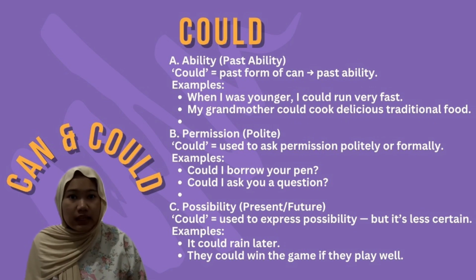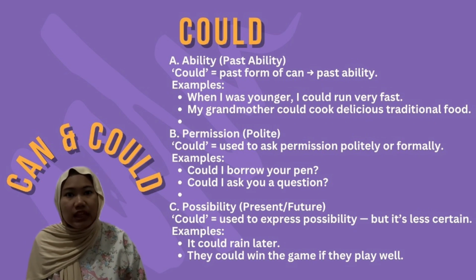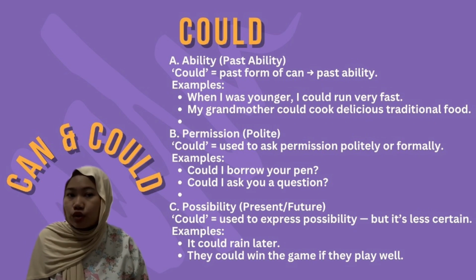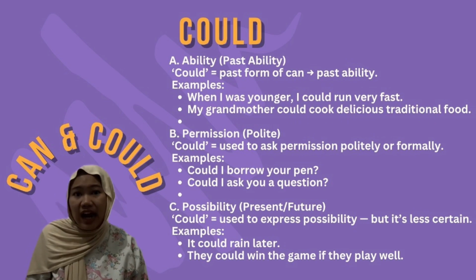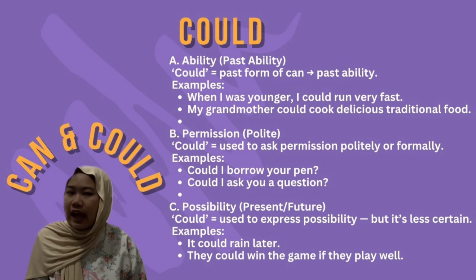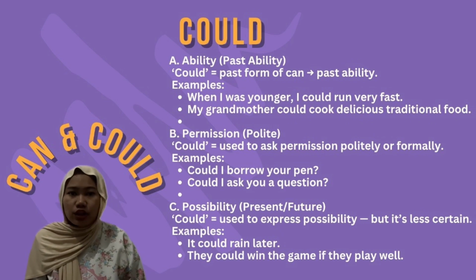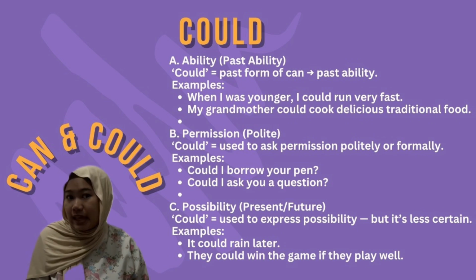And permission in a polite way. Could is used to ask for permission politely or formally. Could I borrow your pen? Could I ask you a question? And possibility: could expresses a possibility but not a certainty. For example, it could rain later. They could win the game if they play very well.